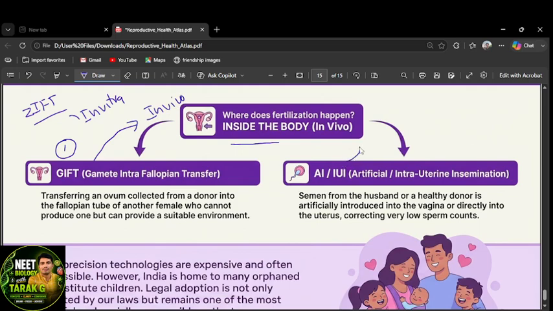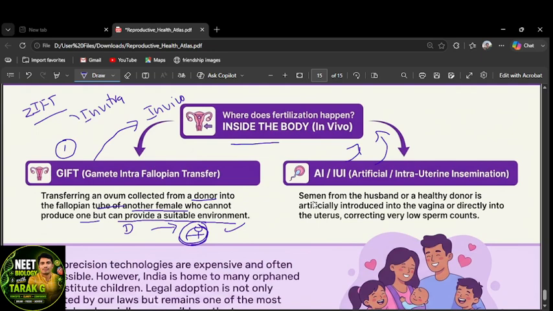And artificial insemination and intrauterine transfer are also in vivo. Transferring an ovum collected from a donor into the fallopian tube of another female who cannot produce one but can provide a suitable environment. That's why, for a female with this defect who is not able to produce ova, we collect the ova from the donor, and the remaining is normal for this woman, right? That's called GIFT.